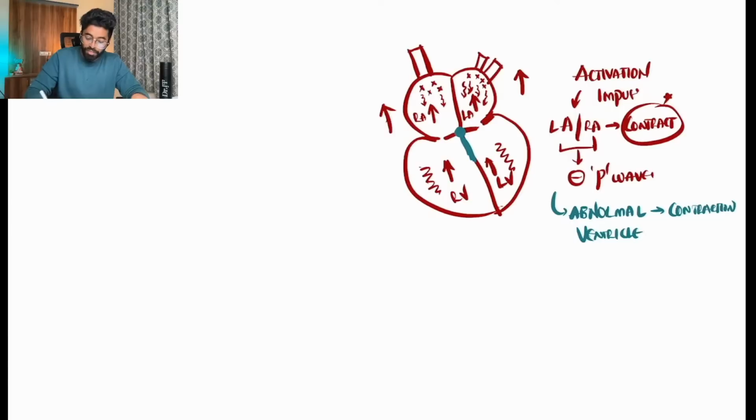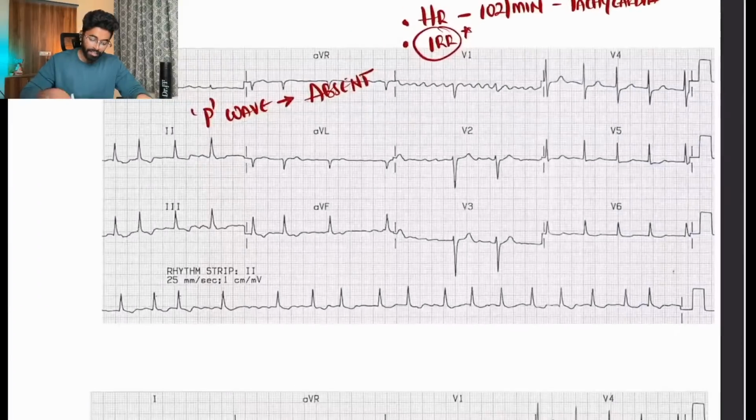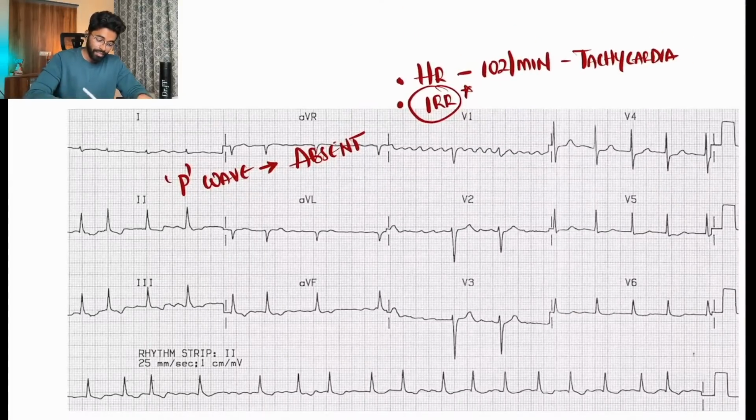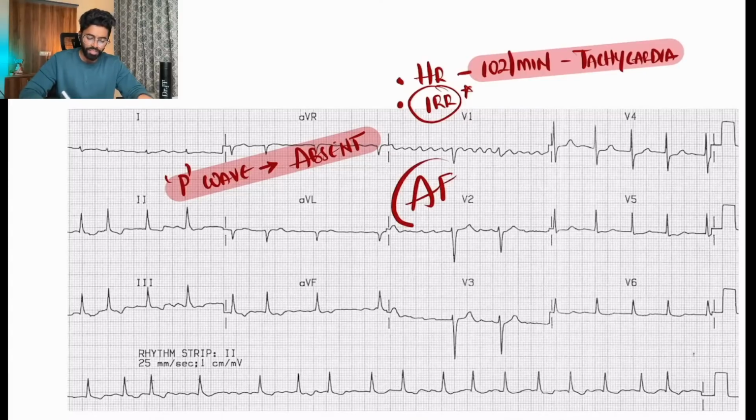This abnormal contraction of the ventricles results in the irregular rhythm and also tachycardia. So that's the reason why an atrial fibrillation patient will not have a P wave, and will have an irregular rhythm and a tachycardia. And this is atrial fibrillation. Now you can say, you said it can be AVNRT, so why not AVNRT?